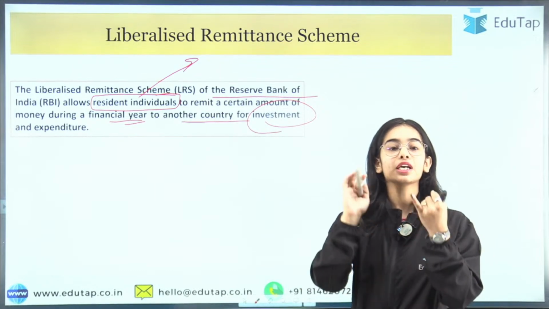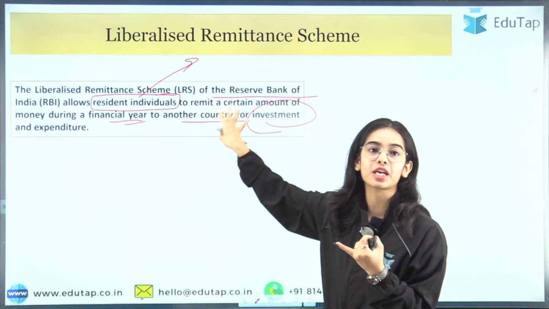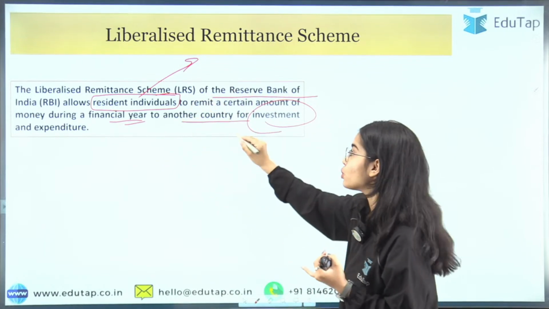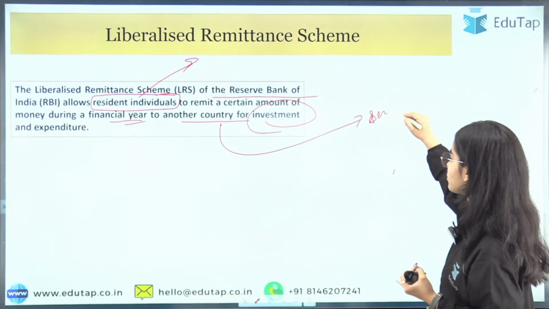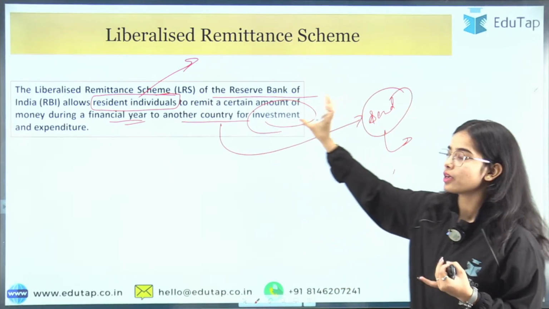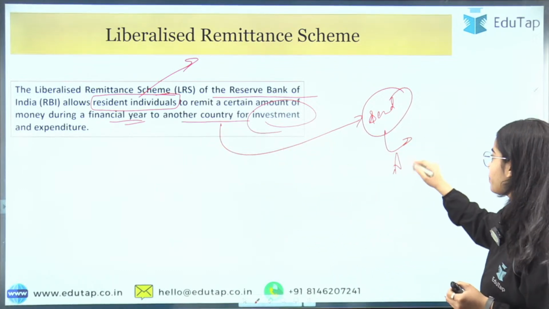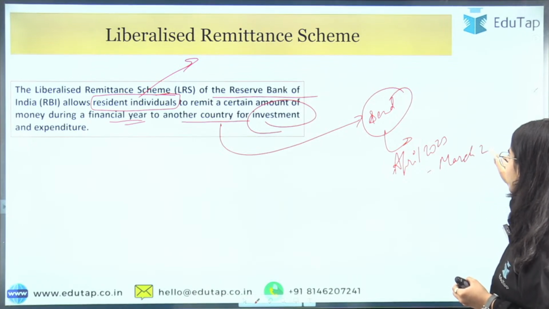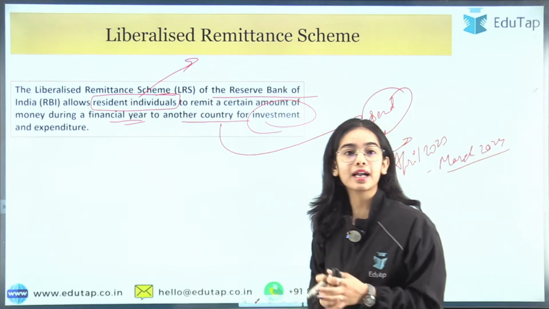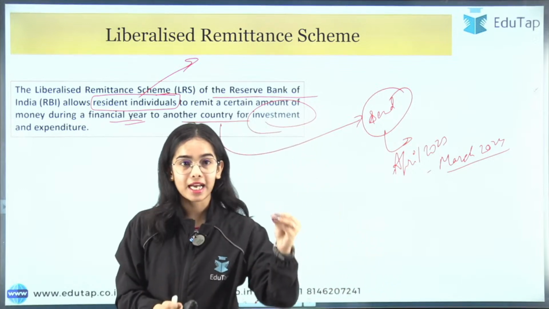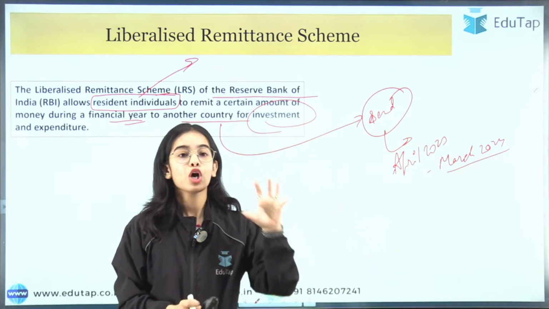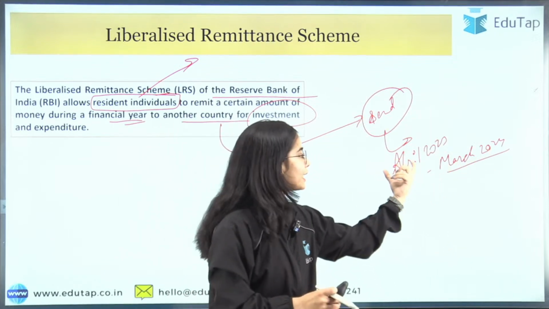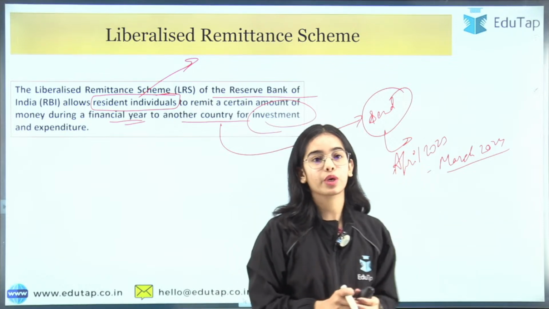That is, it allows resident individuals to send a certain amount of money during a financial year, let's say from April 2023 to March 2024. There is a limit provided under the liberalized remittance scheme, and till that limit there is the allowance of sending the money abroad in a financial year. So this is the idea.